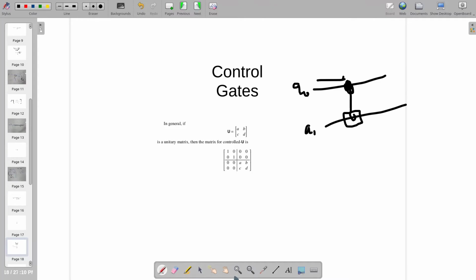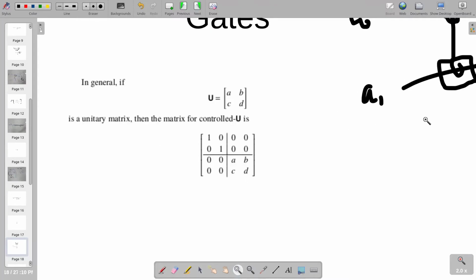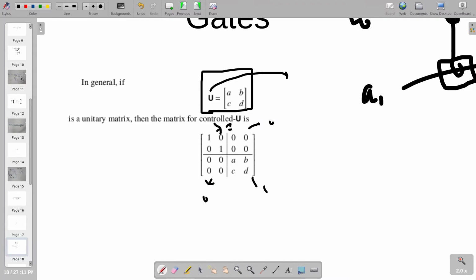An easy method of understanding the intuition behind the matrices associated with all the control gates, or learning those matrices, is this: for example, if we had a U which was a unitary or an operation which could be described by this matrix A B C D, then if we were to make a control version of this U, it would be nothing but this 4 by 4 matrix, in which I have divided the 4 by 4 matrix into 4 equal parts, where the first part will be nothing but identity, then we obtain 0, then another 0, and then the unitary itself.